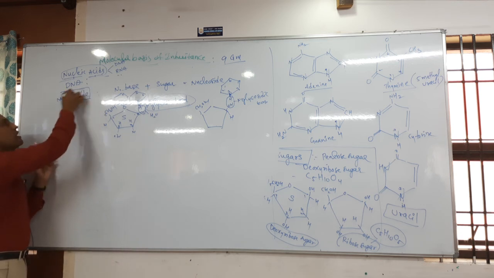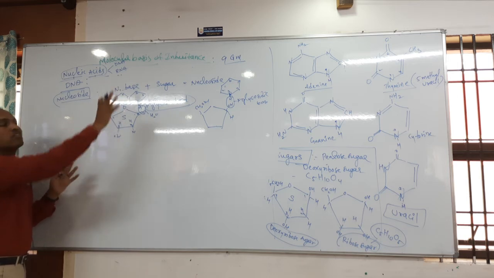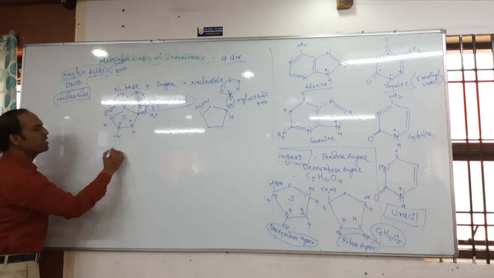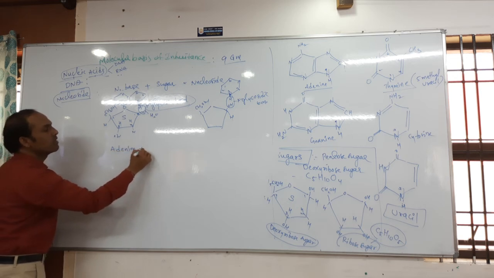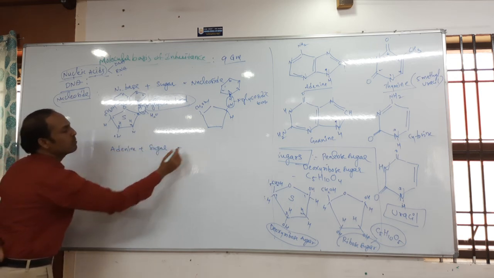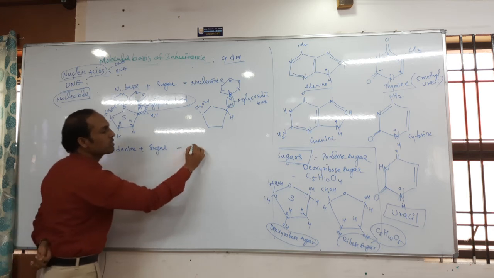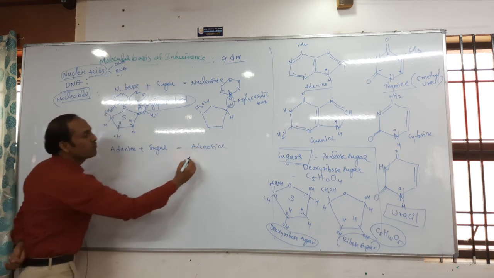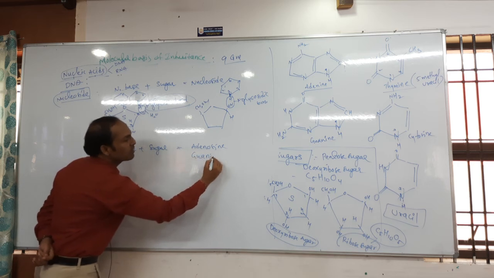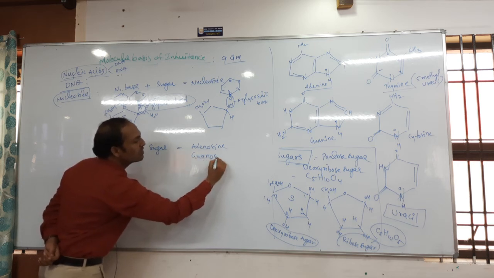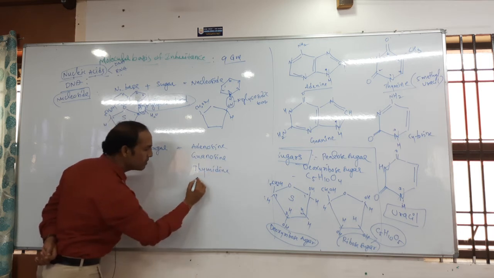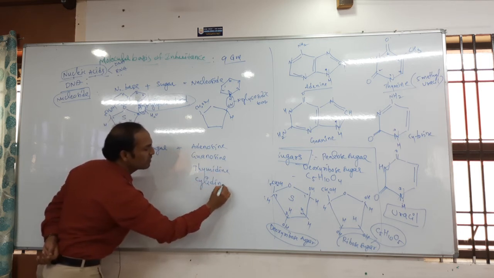Sir, nucleoside, yes sir, nitrogen-based sugar is called nucleoside. Okay, but now the nitrogenous base, what is the name? Adenine plus sugar. Come on now, adenine plus sugar, both together we call adenosine. Next one is called guanosine. Next one is thymidine. Last one is cytidine.